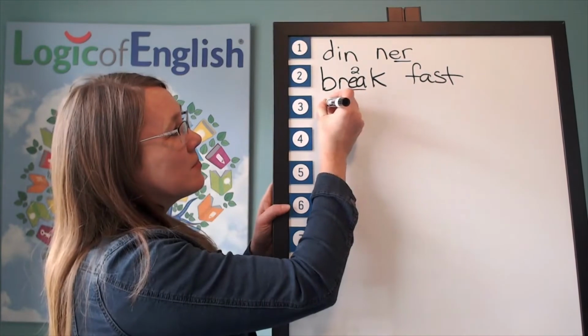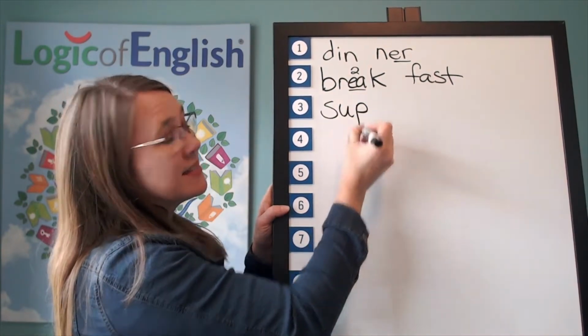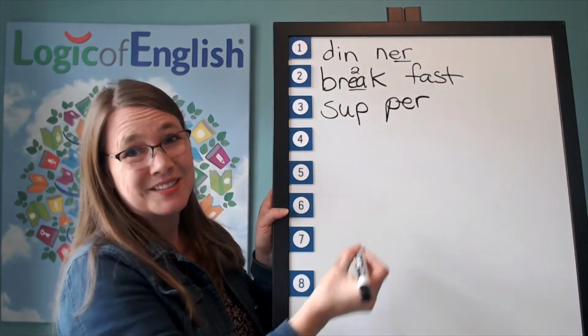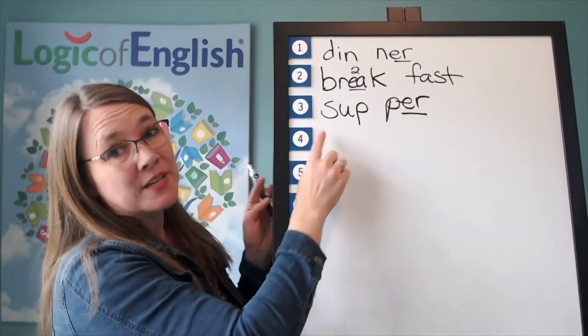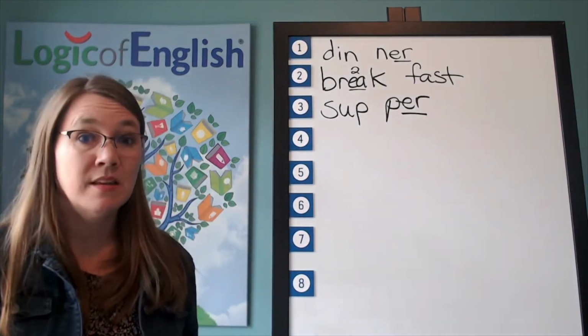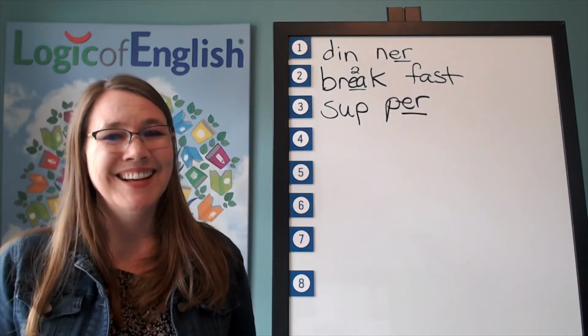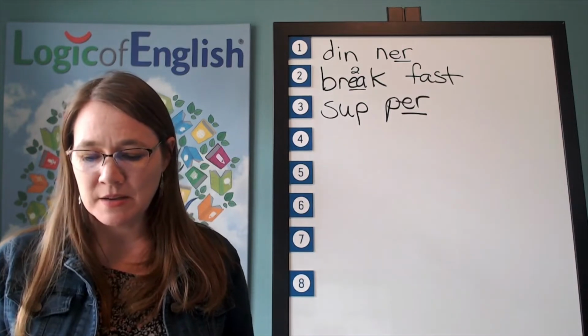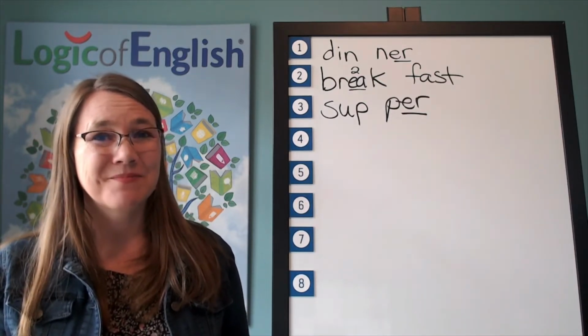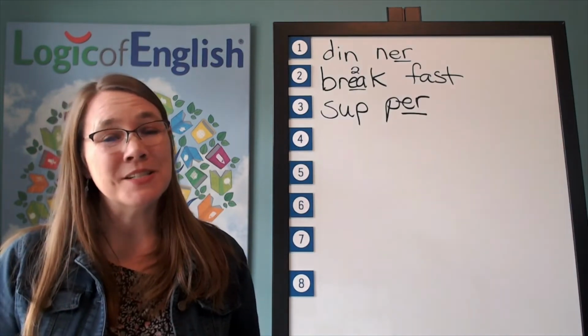The first syllable is sup. S-U-P. The second syllable is per. P-er. And how will we mark it? We'll underline the. Let's read it. S-U-P-er. Supper. The next word is fairy. The fairy godmother granted me a wish. Fairy. Go ahead and say fairy. How many syllables in fairy?